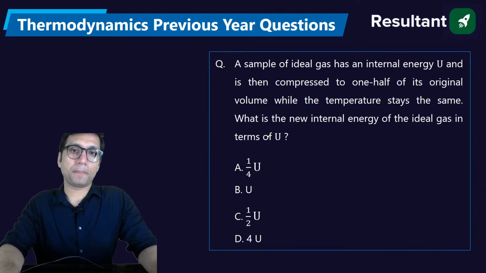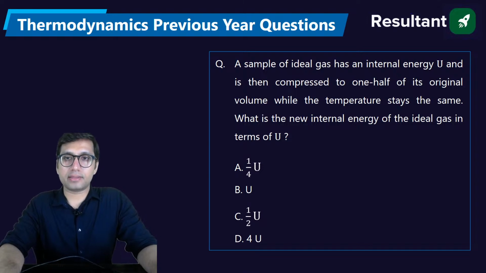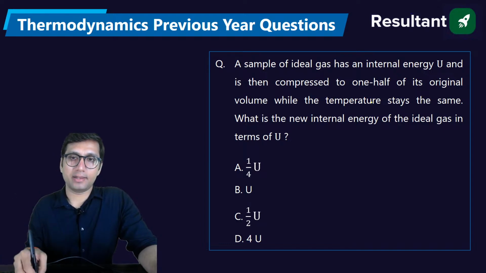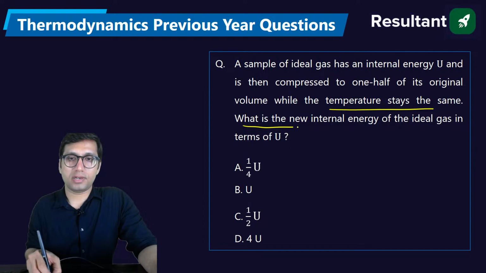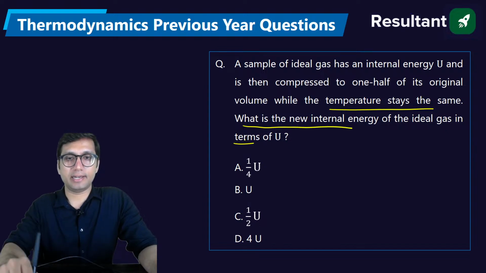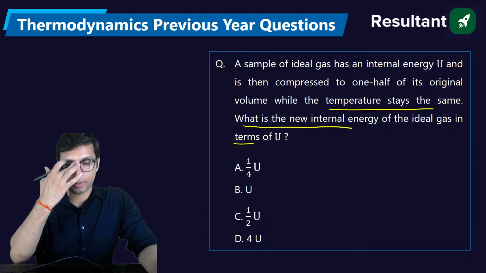Next question. A sample of ideal gas has an internal energy U and is compressed to 1/2 of its original volume, while the temperature stays the same. What is the new internal energy of the ideal gas in terms of U? So होता क्या है?